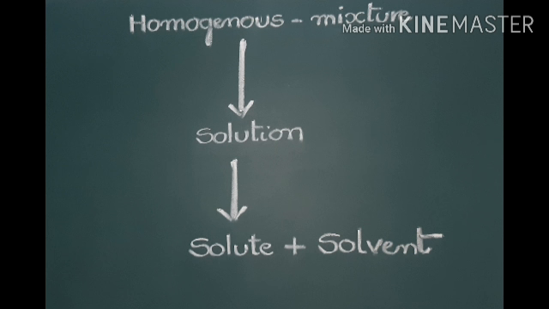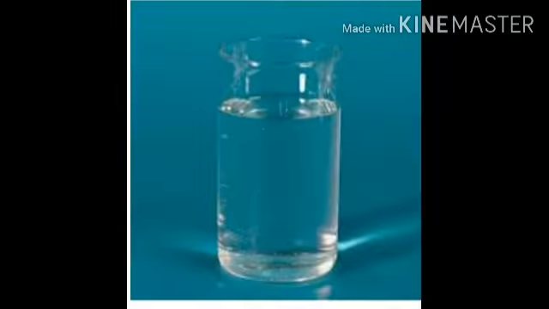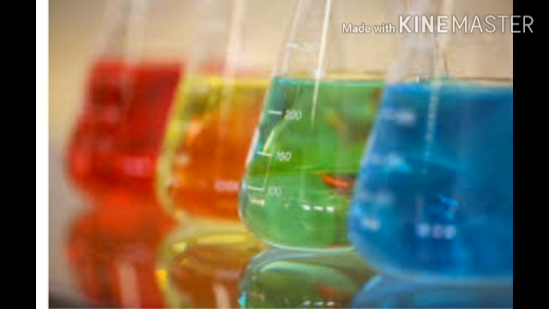Next, solution is a homogeneous mixture, and a solution consists of solute and solvent. Simply you can say that solute plus solvent is equal to solution. When water acts as the solvent, that solution is called an aqueous solution. And see some more examples. These are solutions. What is the solvent? So these are examples of aqueous solution.